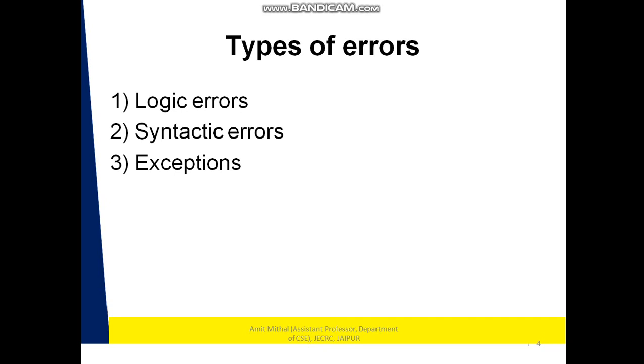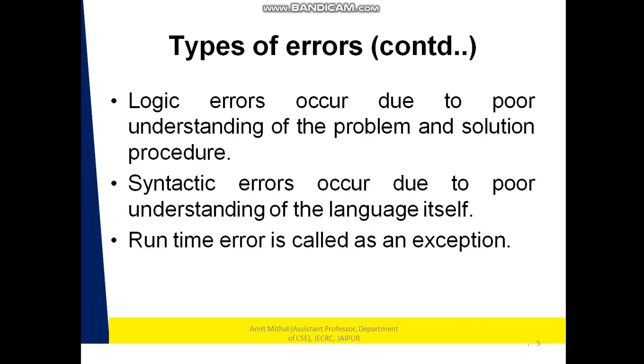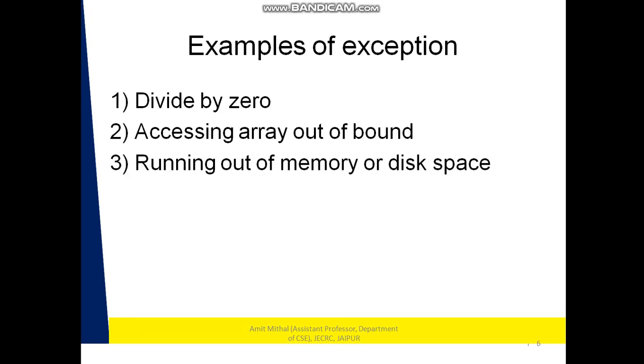Types of errors. There are three types of errors: logic errors, syntactic errors and exceptions. Logic errors occur due to poor understanding of the problem and solution procedure. Syntactic errors occur due to poor understanding of the language itself. Runtime error is called an exception. Examples of exception: divide by zero, accessing array out of bound, running out of memory or disk space.